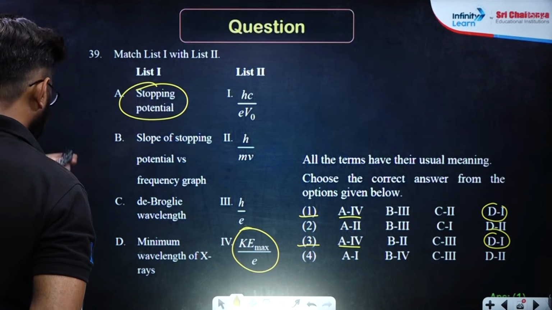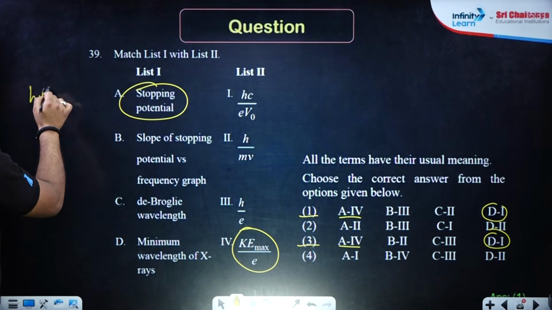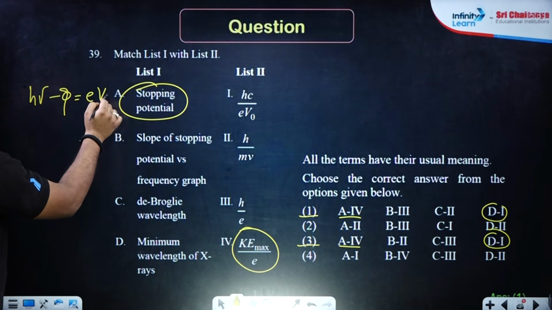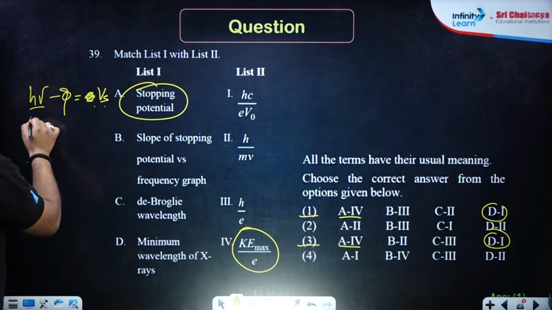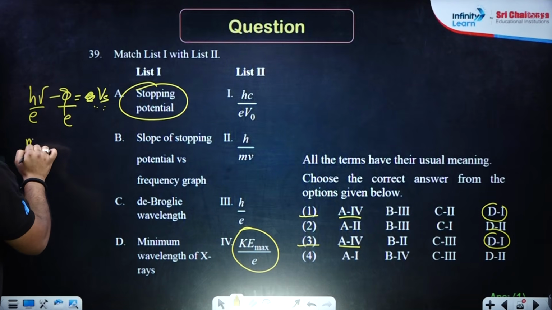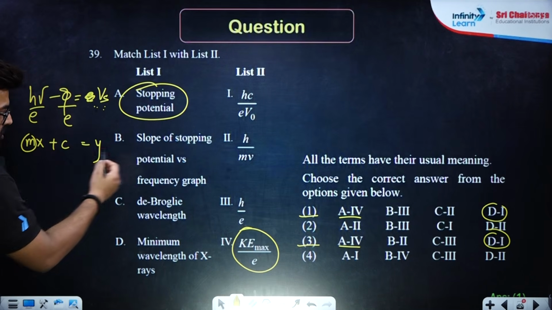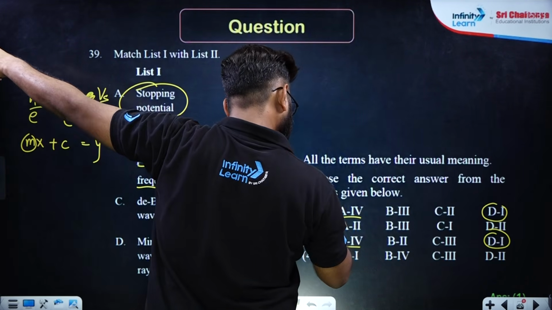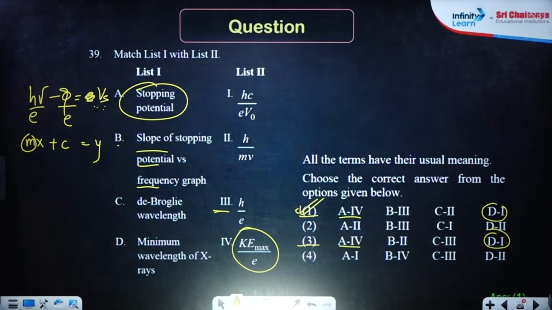Slope of stopping potential versus frequency. Sir, stopping potential versus frequency is h nu minus phi is equal to e into stopping potential, right? So Y, you ignore e over here, you write e and you write e. So Y is equal to mx plus c, this is mx, this is c and this is Y. So m over here stands for h by e. So the slope is h by e. B stands for 3. So B stands for 3 in option number 1. That means 1 is the correct answer over here. I hope this is clear.